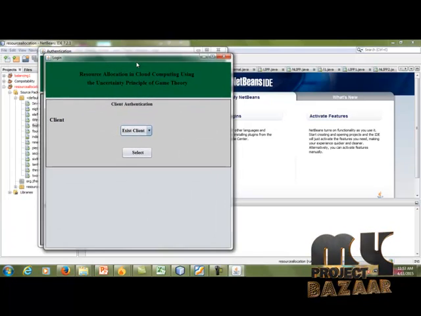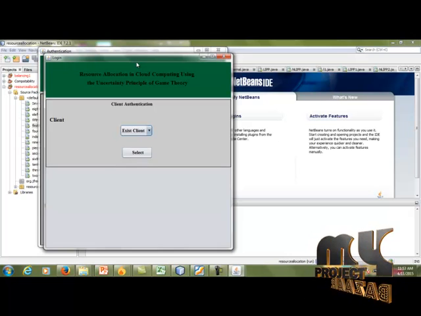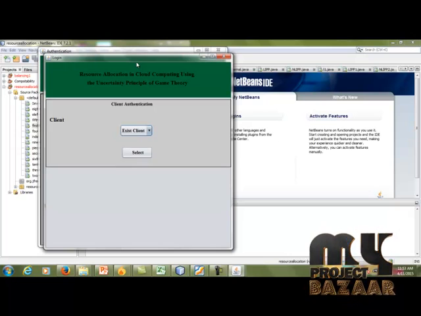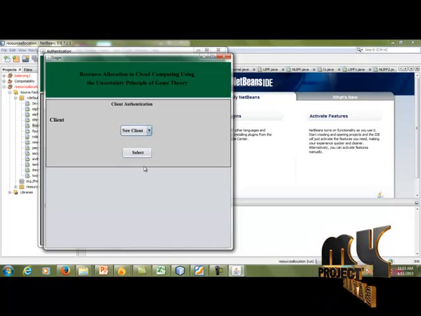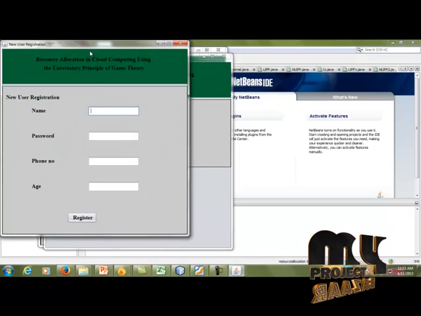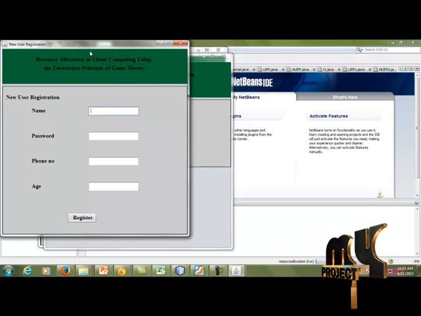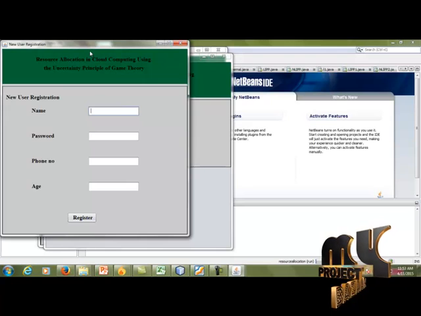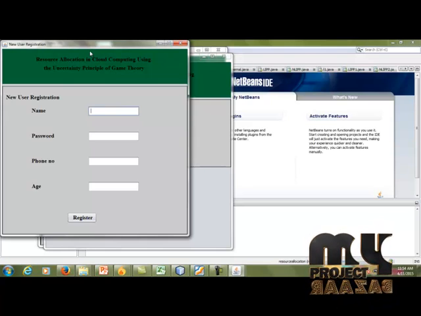The second level of user client authentication will be shown. If the user is an existing client, you can click exit client. Otherwise, you can click new client. The user registration will be shown. In this registration page, all details are stored in the cloud, that means the cloud server provider. So you can enter your name, password, phone number, and also age.